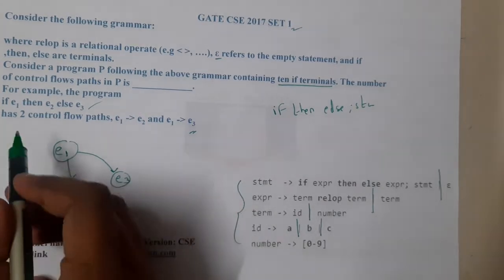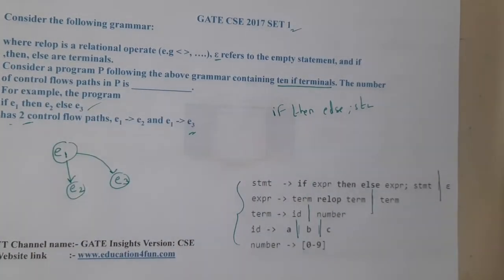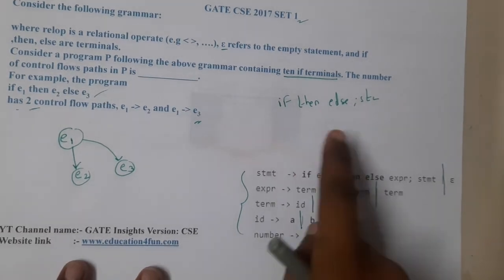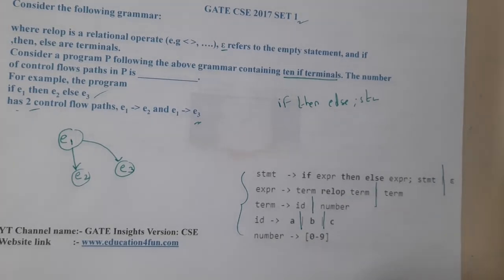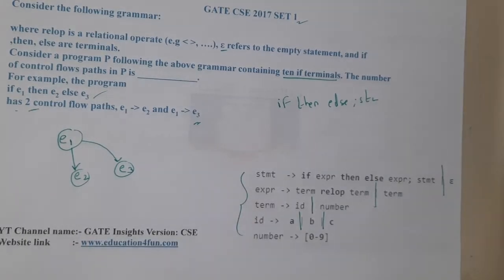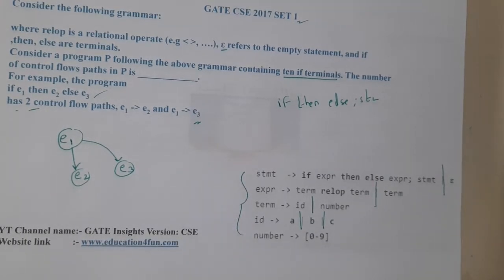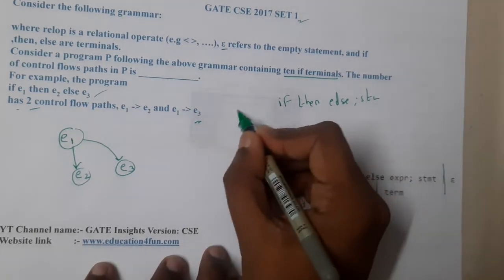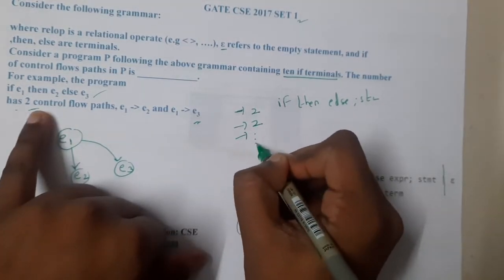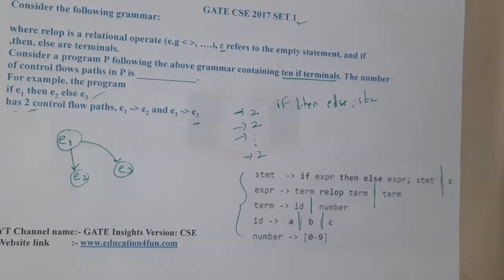They clearly told us that for each if we have 2 conditions. Whenever we are working with if then statements, assume that we have an if then and internally it has one more if then after that statement. Based on these parameters it depends. So basically the first if will have 2 control flows, the second if will have 2, and so on up to the 10th if, which will also have 2.